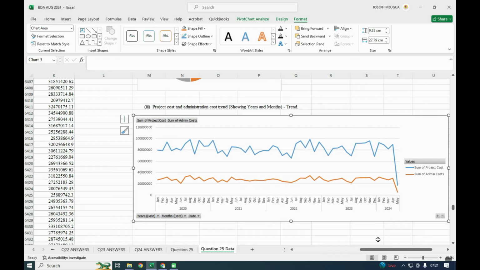So this one was showing the trend, the movement of values, the project cost and the administrative cost. That is how question number 25 was supposed to be done.